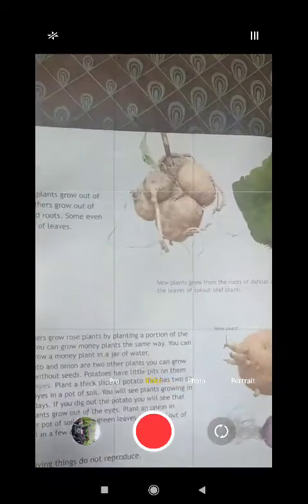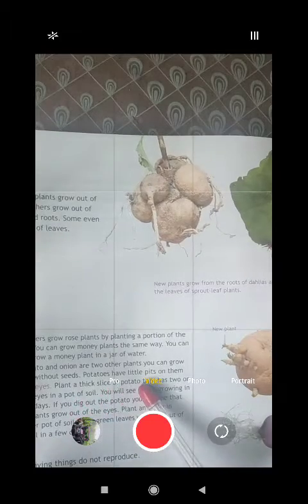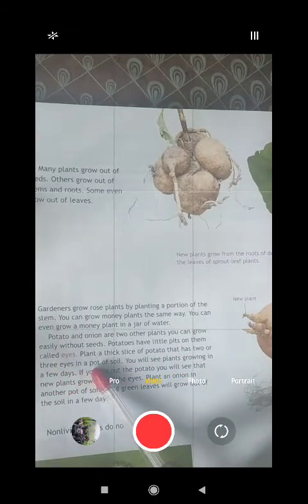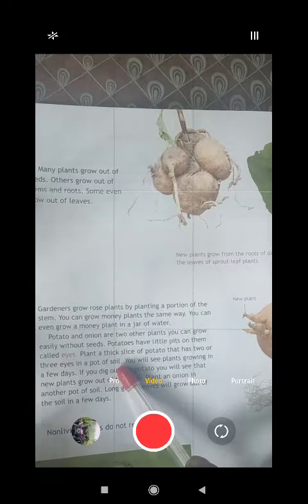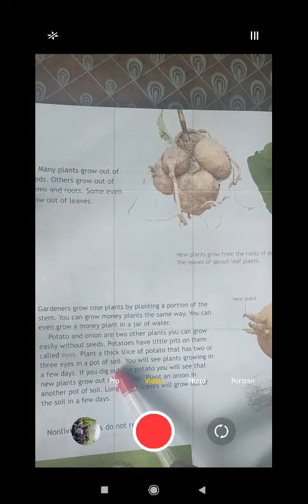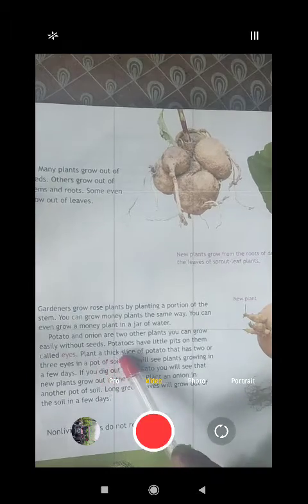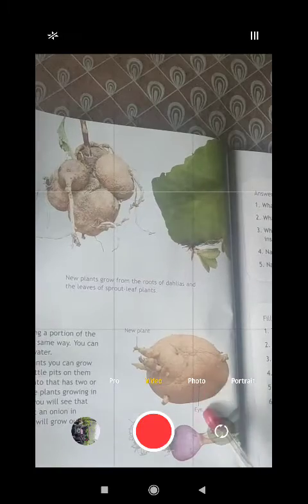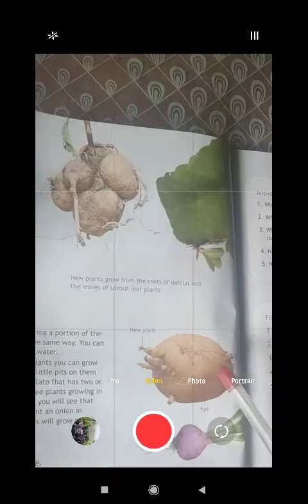Plant a thick slice of potato that has 2 or 3 eyes in a pot of soil. Means you take a pot, put some soil into that, and plant a thick slice of potato that has 2 or 3 eyes, like as I have shown you. If you have 2 or 3 eyes, then you can put that potato on that soil.